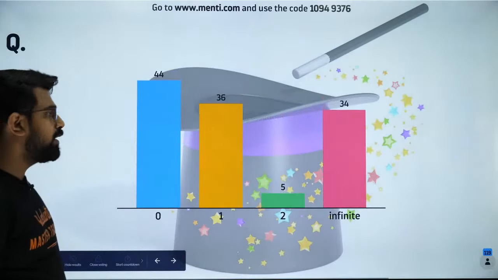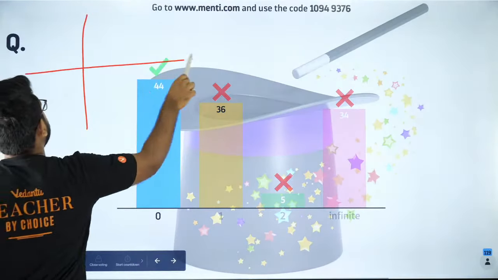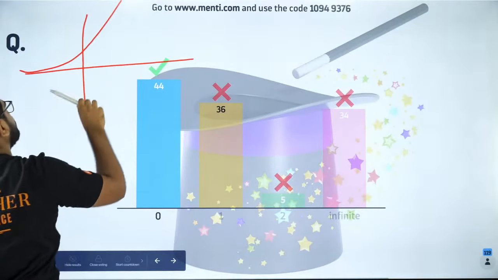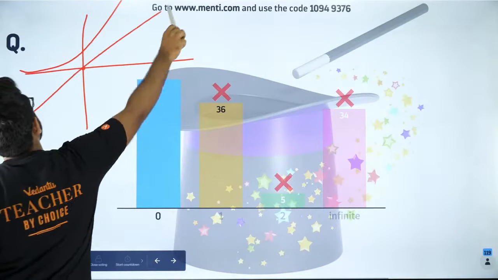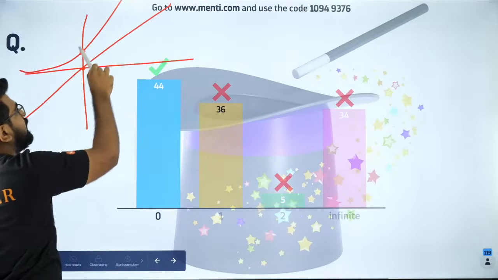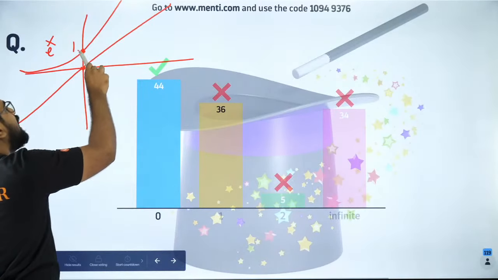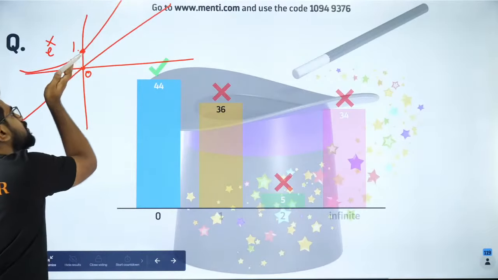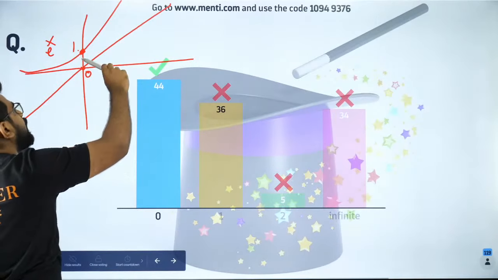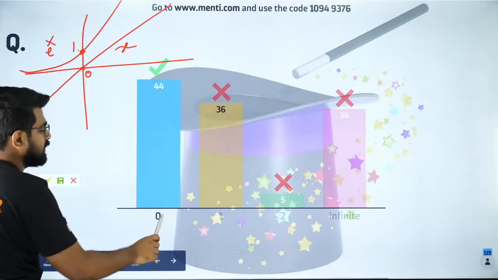Please wait for me. The answer is 0, my dear. Because e to the power x is a strictly positive function for all x, and it will be like this. And y equal to x will be a function like this. So they will never meet. It will always be growing above x only, because at 0, x is 0 and e power x is 1. After that, it is an exponential increasing function, so the slope of that will also be higher. And y equal to x has slope 1, which is a very small slope as compared to this. So that is why they will never intersect. They'll have 0 solutions. That is why the answer is 0.